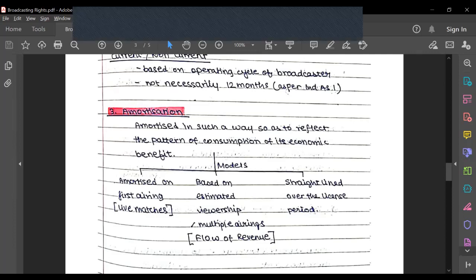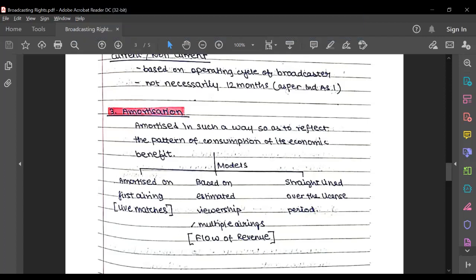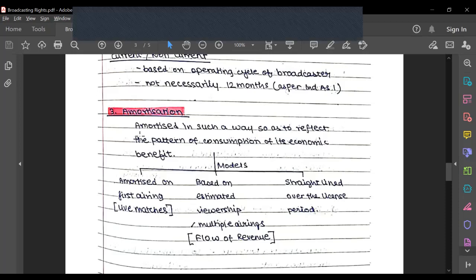If I estimate that the viewership might change, like let's say I have a big event that is coming up in 1 year, and the other years it's a little more bland, I would allocate more to that year compared to the other years. So let's say 1 year I have an Olympics, and the other years I have normal regular matches. The year in which I have the Olympics, I would apportion more of that asset, because the standard says that it should be amortized in such a way that it reflects the pattern of consumption of the economic benefit. Economic benefit would be the revenue that is coming in, so it's in the same ratio in which the revenue would be generated.